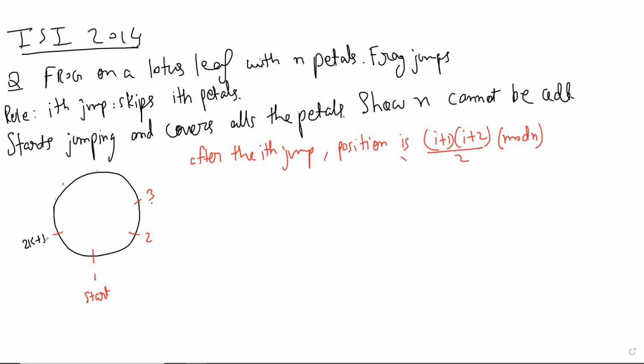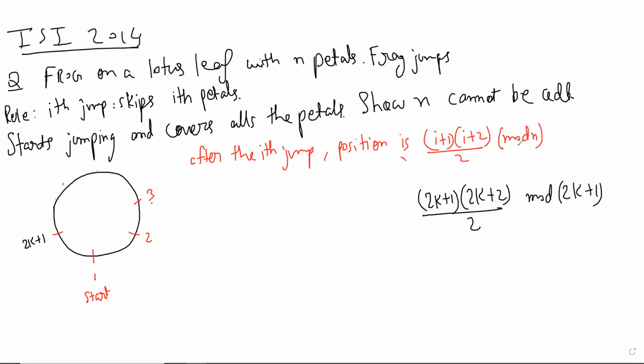Okay, let's see. In the 2k-th jump, the position will be the triangular number mod 2k plus 1. But then clearly that will be 0, because it is a multiple of 2k plus 1. So I think it comes back to that position.